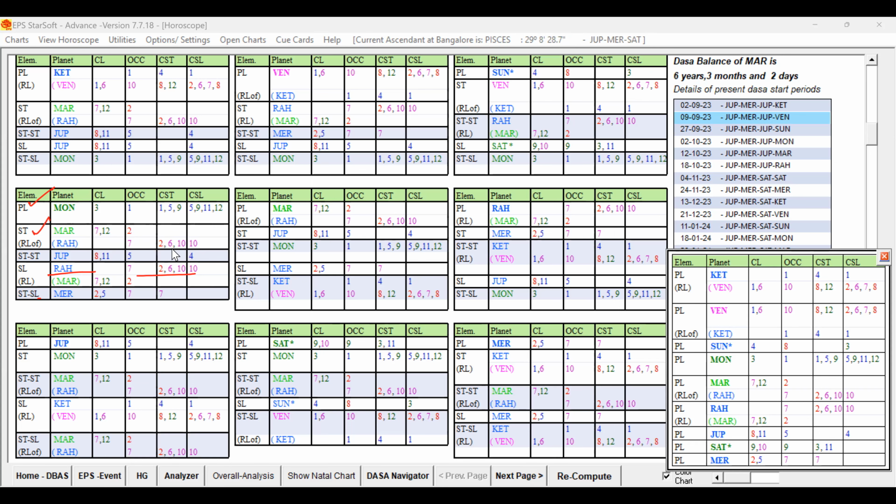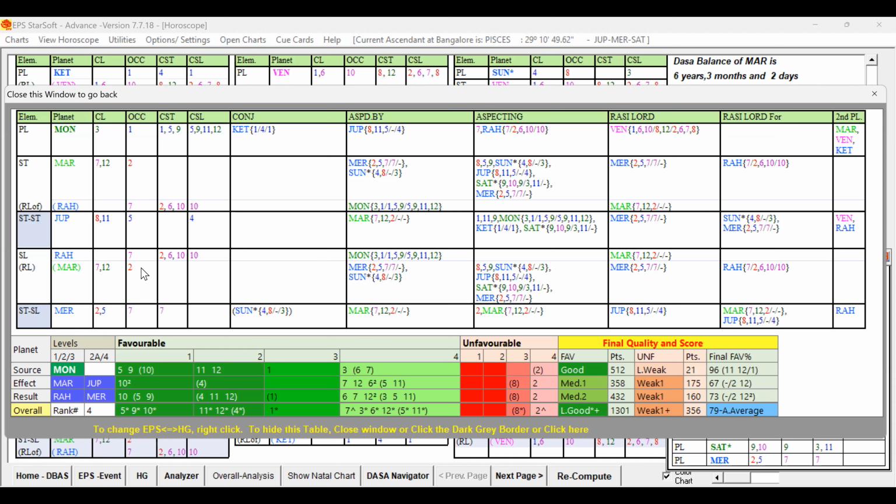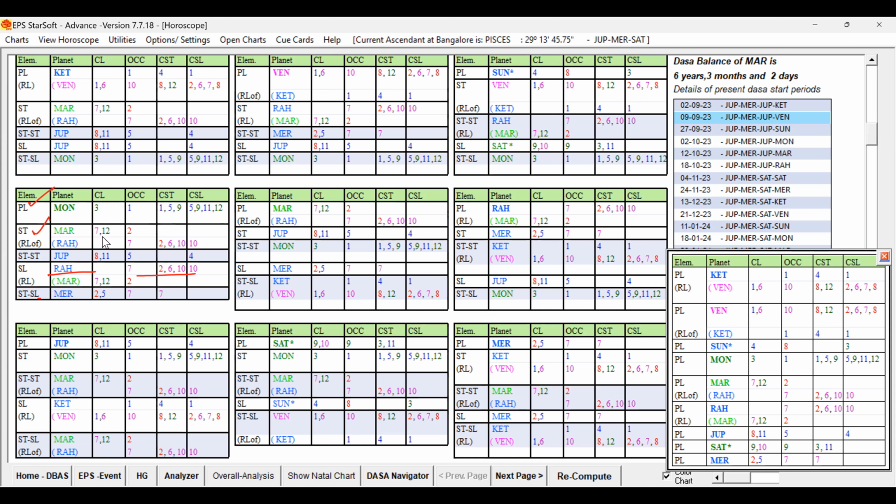So the significations are not strongly present here because of the role of the moon. At the source it is okay, but not at the star level. Sub level is also supportive for his profession, but not strongly for the travel abroad. Source is fine, effect also okay, but if that moon was there in the star level, that would have been better, but moon is only at the source level planet. So that is having some strength, but not very strong, we can say.